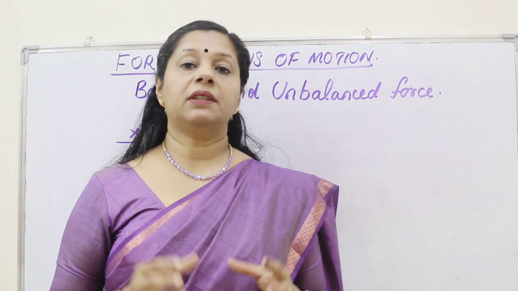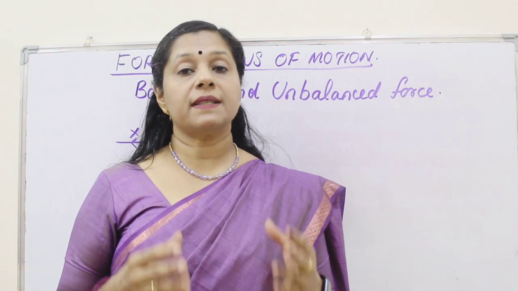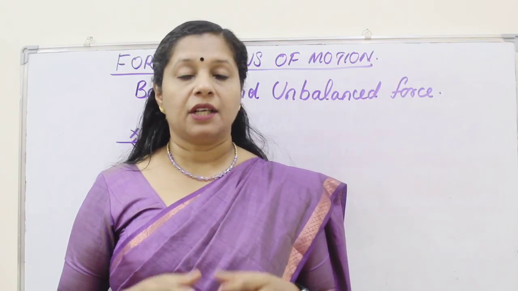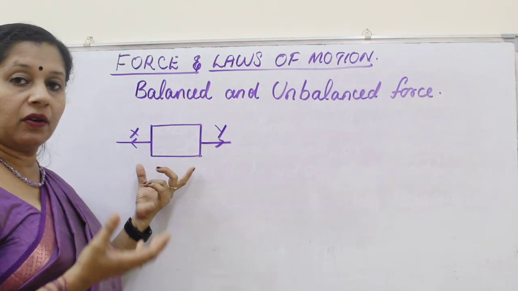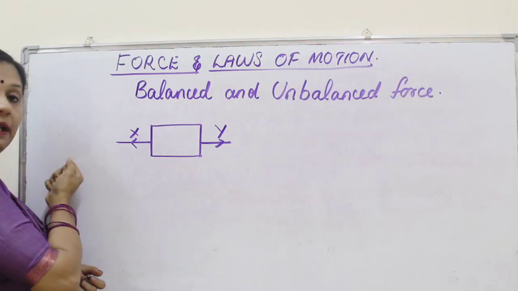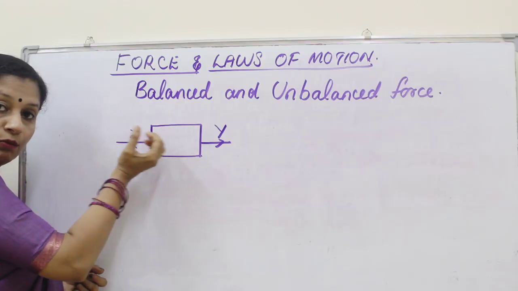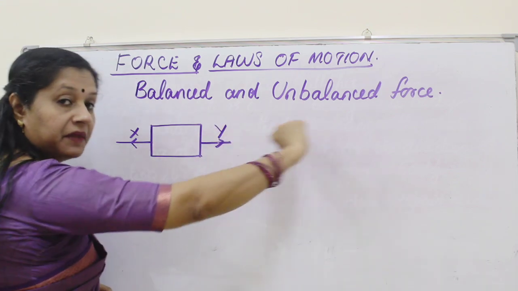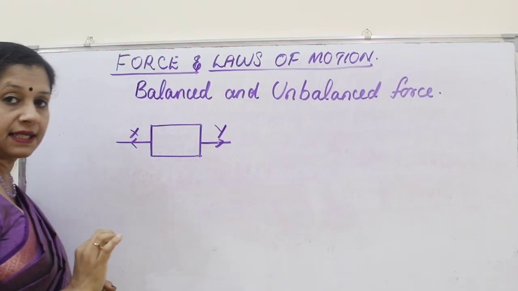Now let's learn about the concept of balanced force and unbalanced force. So what is meant by balanced? Balanced means something is equalized, right? So if there is an object kept here, maybe on a table or on a surface, and this X is a pulling force. If I am pulling it, I know that this body is going to move towards me. Suppose if it is pulled from this side, then this body will tend to move to that side.